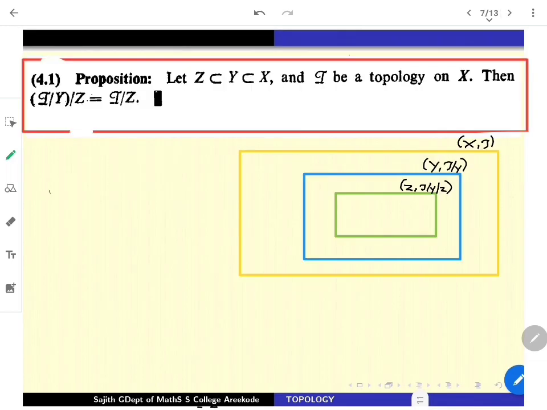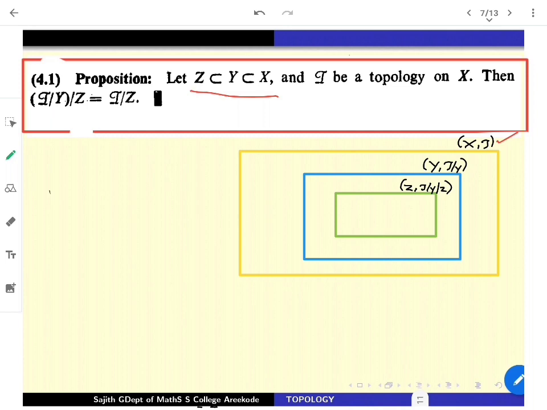Now, while considering subspace topology, the next question is also important. X is a topological space equipped with the topology tau. Y is a subset of X and Z is a subset of Y, so Z is sitting inside Y, and Y is sitting inside X. I can see Z as a subset of X as well as of Y, so there are naturally two topologies on it. You have to verify how they relate.